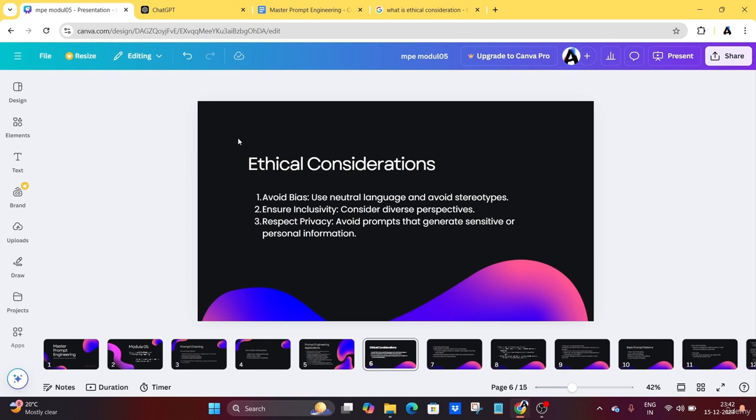For that, you have to know the capabilities of each and every LLM. As a prompt engineer, you should be better at writing prompts, not writing prompts for a specific LLM. You should be able to write prompts for every LLM; only then can you become a prompt engineer. So our next chapter or lesson is understanding the capabilities of different LLMs like ChatGPT, Claude, Gemini, and other image generation tools. We will explore some pros and cons by seeing examples of each and every LLM. Let's dive into that.